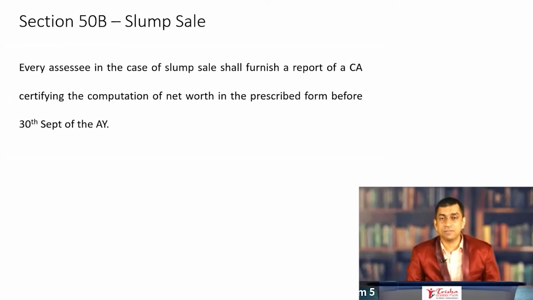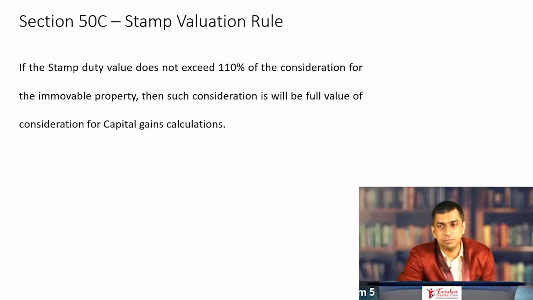Every assessee in the case of a slump sale shall furnish a report of a chartered accountant certifying the computation of net worth, because net worth is deemed to be the cost of acquisition in a slump sale, in the prescribed form before 30th September of the assessment year. This is a change that has happened under section 50B. May not be important, whether for CA intermediate or CA final. This is an amendment which has got enormous implications, no doubt, but nonetheless a very, very small amendment.